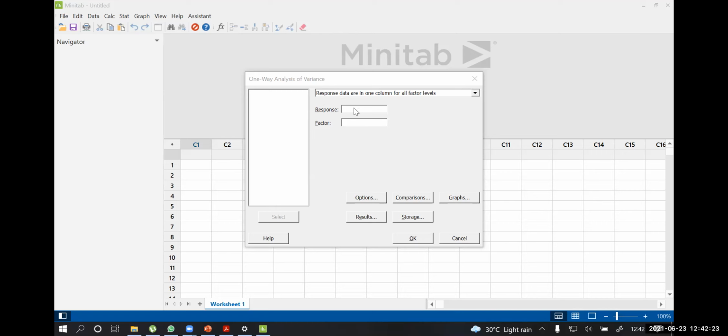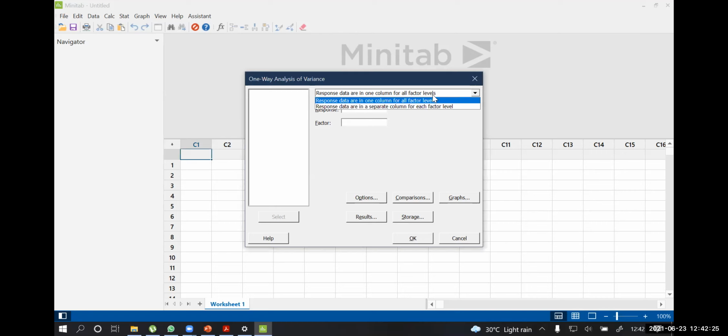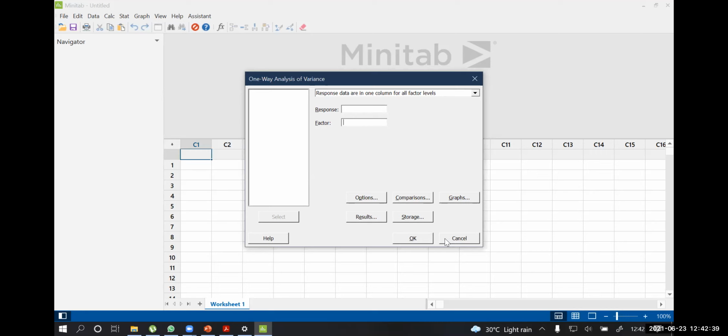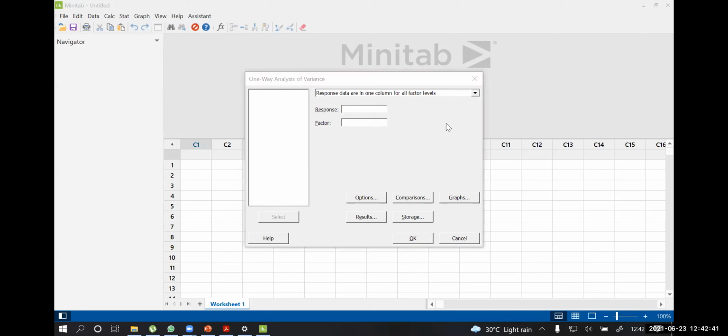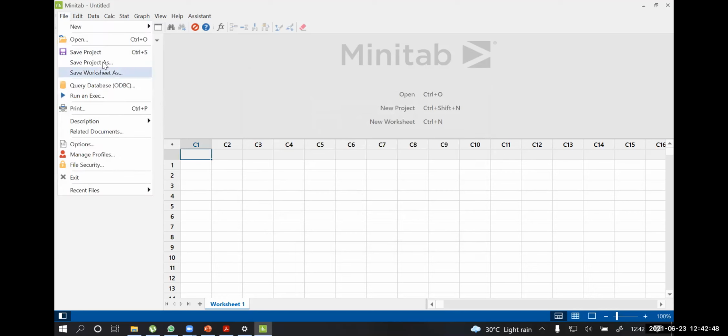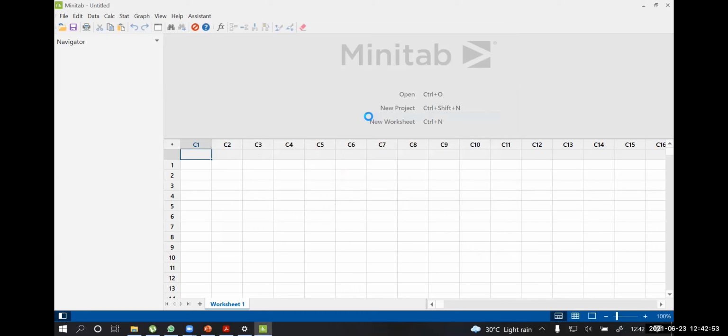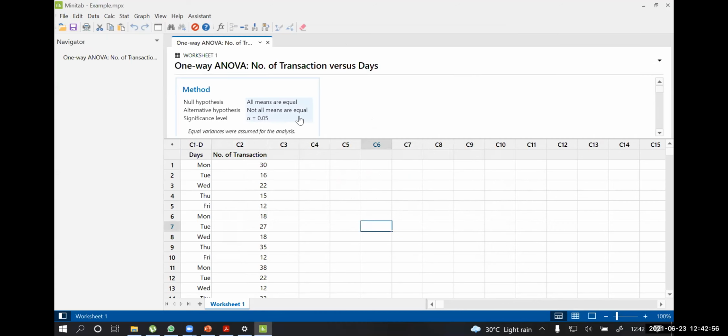So here, from here, I can select what is the response, what is the factor, right? In this case, let's say I have to first open a data set in which I already have some data. So let me open an example. Okay.